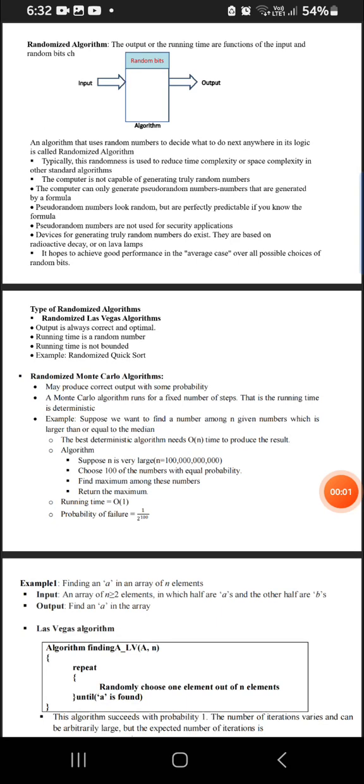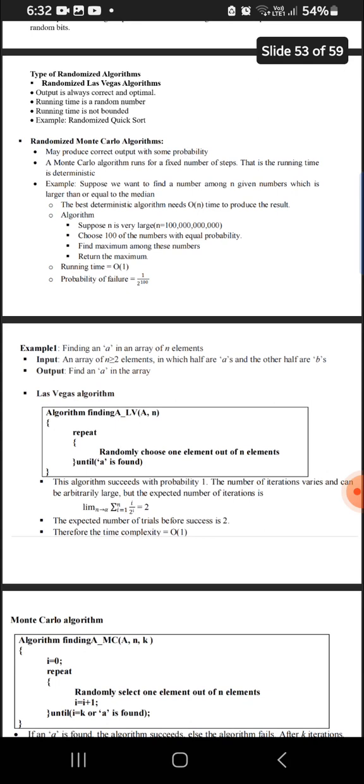So we have two types of algorithms under the randomized algorithm. But before moving on to those two types, let us learn what a randomized algorithm is. Here the output and the running time are functions of the input as well as the random number bits, but the deterministic algorithm doesn't depend on the random number bits. Moving on to the two types of randomized algorithm, that is Las Vegas algorithm and Monte Carlo algorithm.